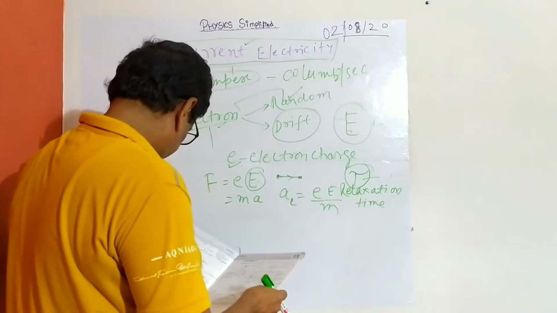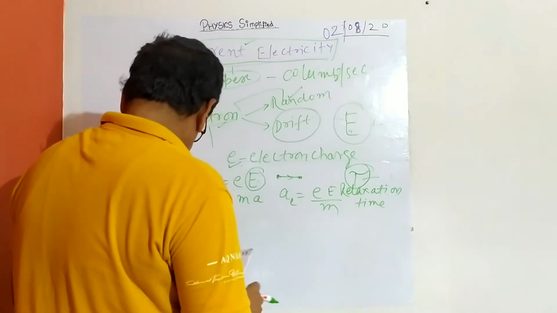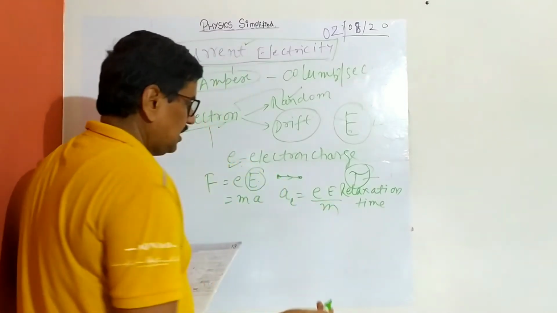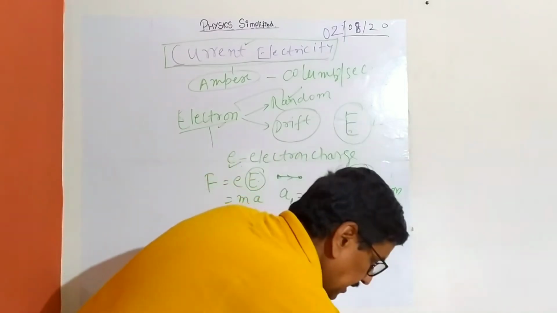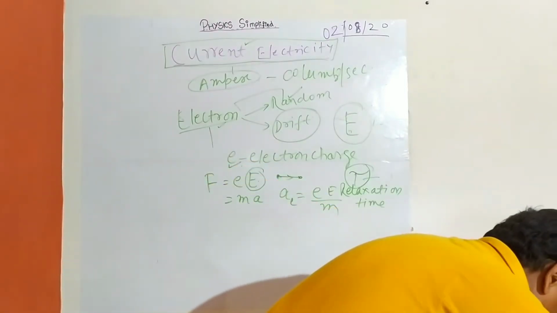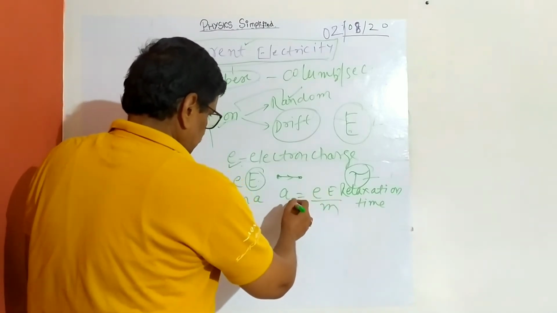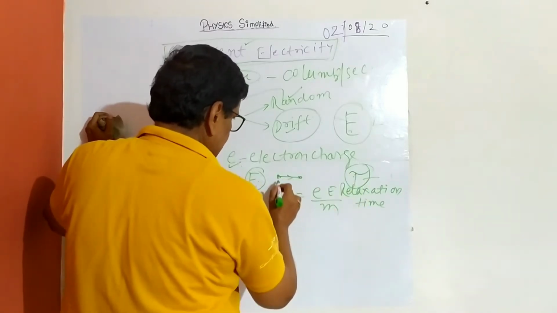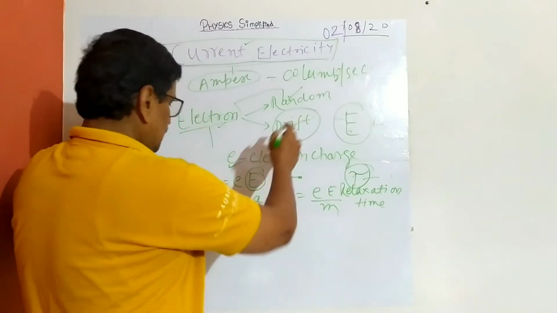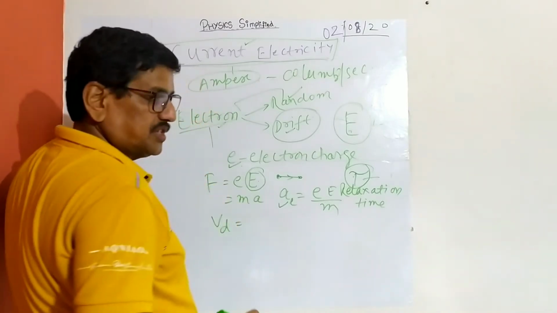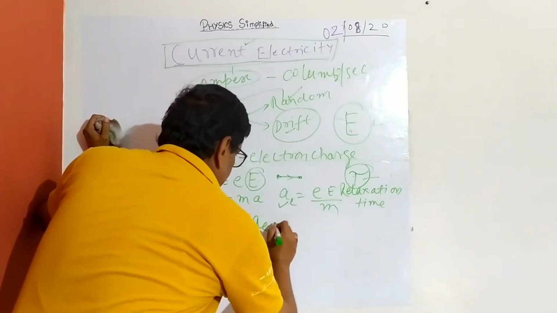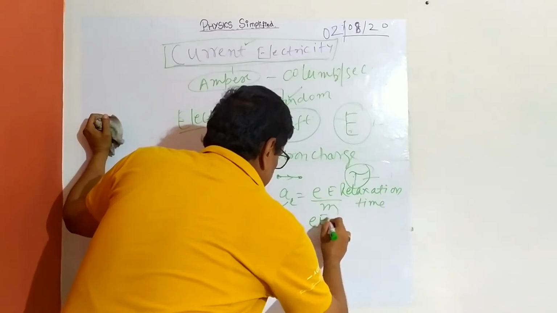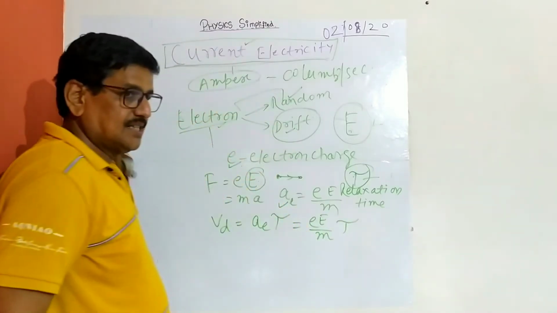So the point is, now I will go back for some time. I have left one point. So what would happen? Here comes the drift velocity. For this much time, the electron is accelerated with this, and so the drift velocity will be a times tau, where tau is the relaxation time. So this is precisely eE by m into tau, and this is called drift velocity.